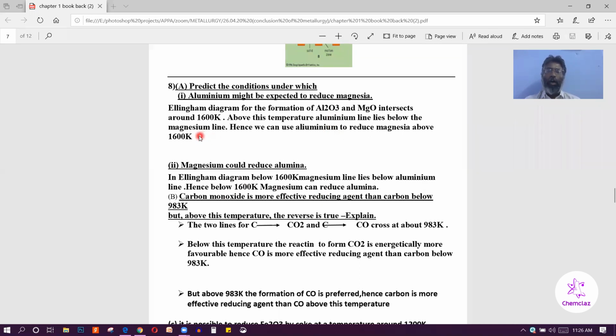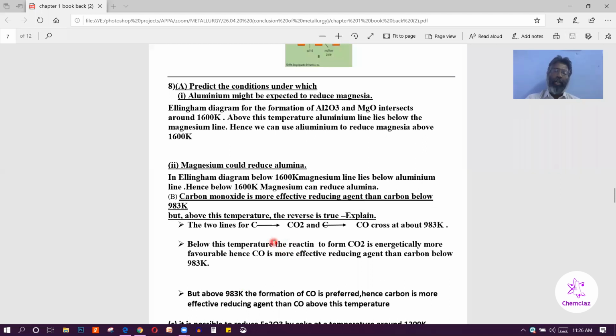Above 1600 Kelvin, aluminum can reduce magnesia; below 1600 Kelvin, magnesium can reduce alumina. This can be predicted with the help of the Ellingham diagram. The next one: carbon monoxide is a more effective reducing agent than carbon below 983 Kelvin, but above this temperature, the reverse is true. Explain. We can explain with the help of the Ellingham diagram.